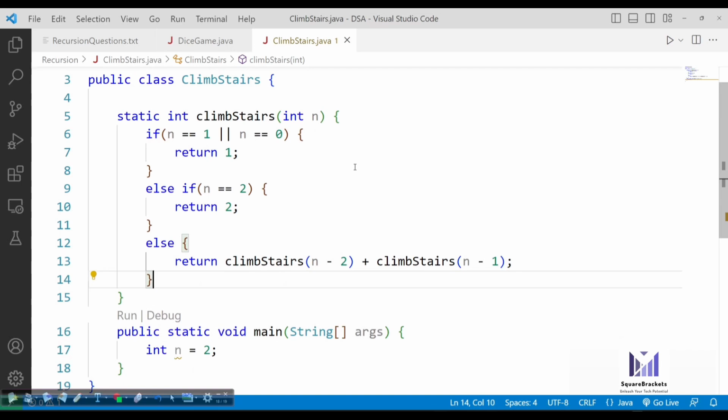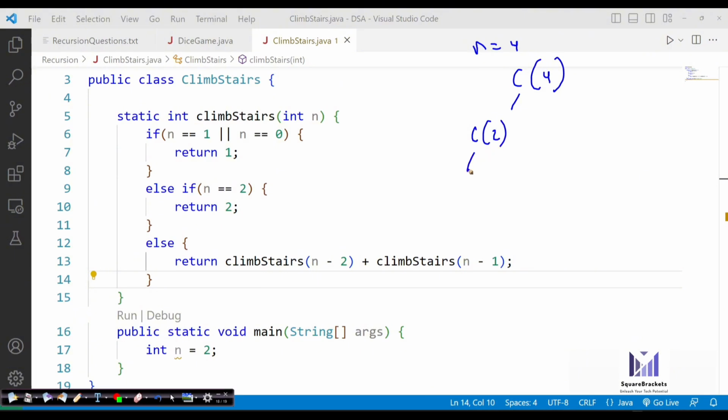Now, if you try to understand how it will work, let's say n given is 4. It means there are 4 stairs. So first of all, n minus 2 is called. If C4 we are calling, it will directly call C2. Then it will call C0. Once it calls C2, actually there is no need of going to C0, because it will identify this condition. Now n becomes 2, so it will return 2 immediately to C4 and it will call the n minus 1 function. So it will call C3 now.